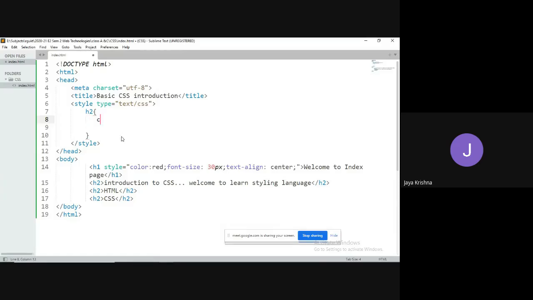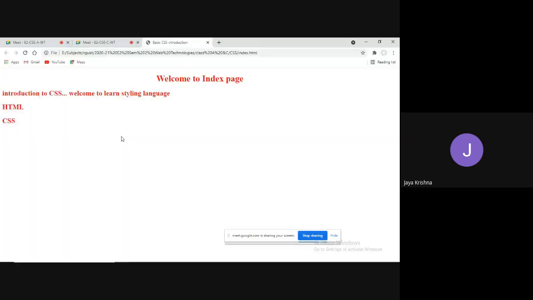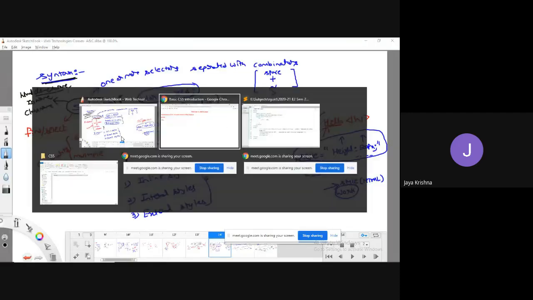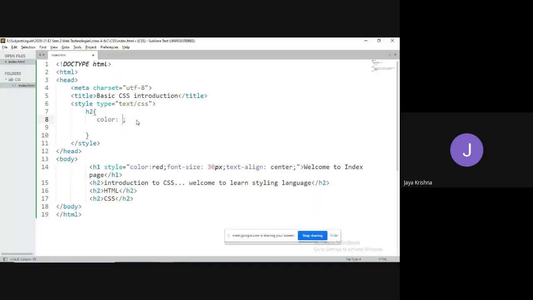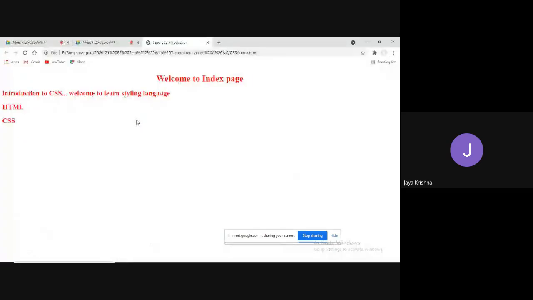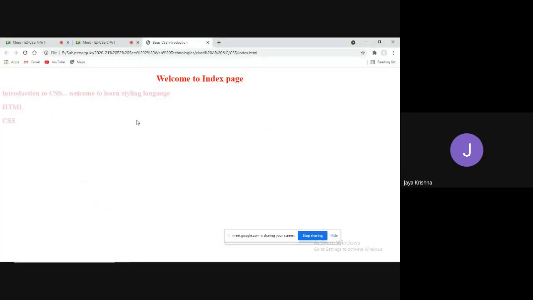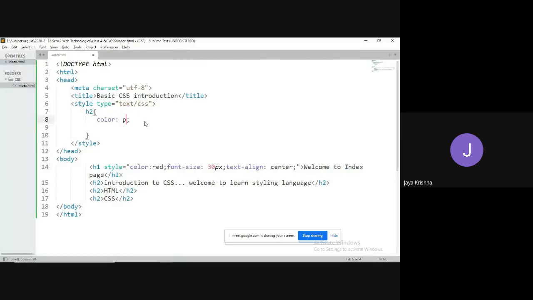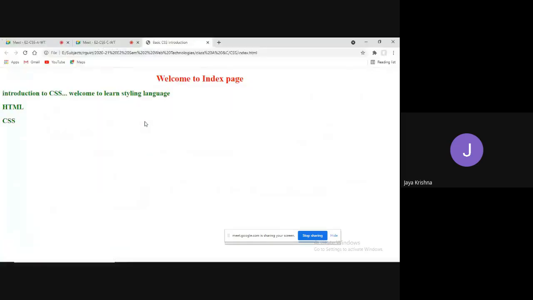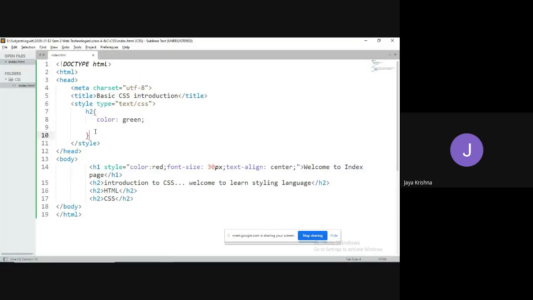For this one, what is the property I would like to set? Color property. Value is red. If you execute it, you will get the same color. Wait, I have given red, right? So instead of red, I will go for pink. Yes. And if you would like to go for green color, now also it will turn to green. Okay, so this is the concept of internal styles.